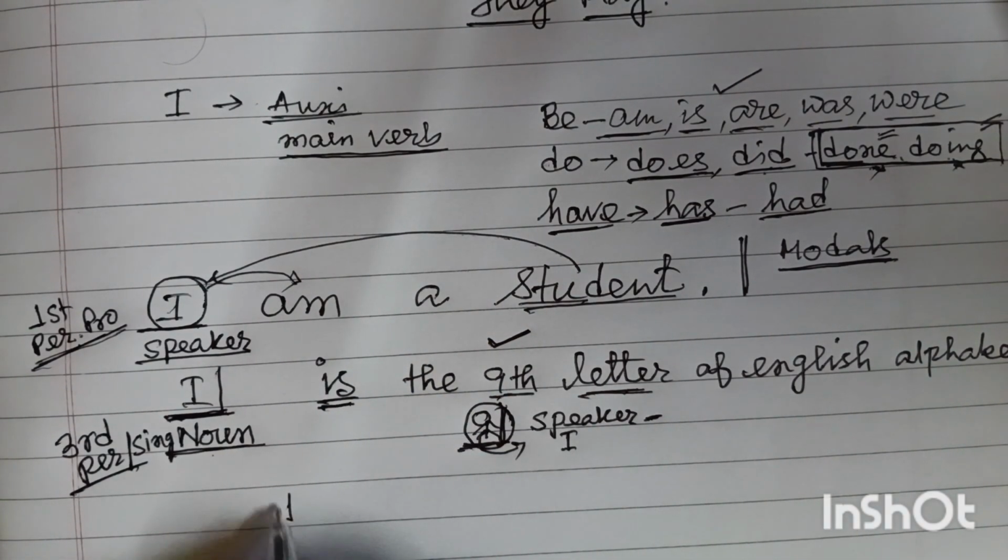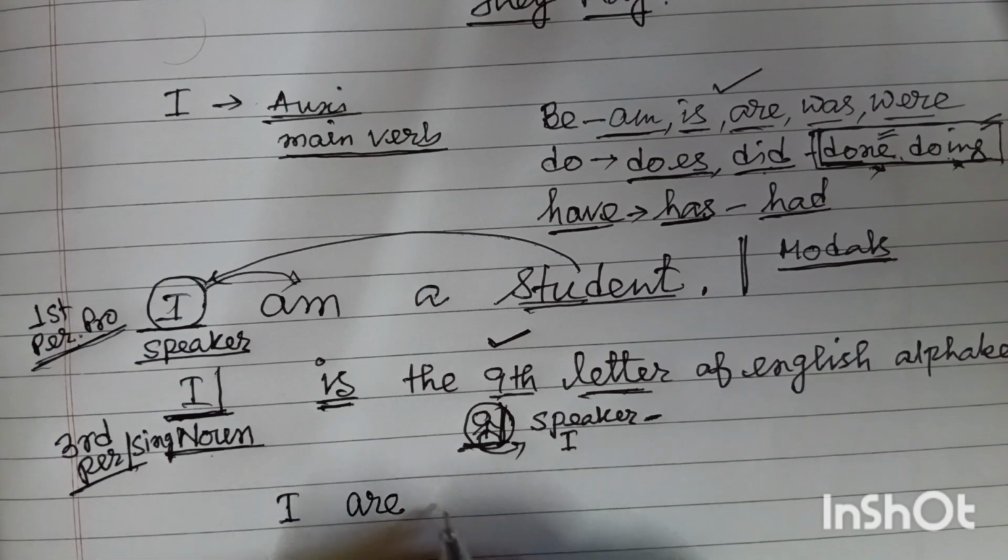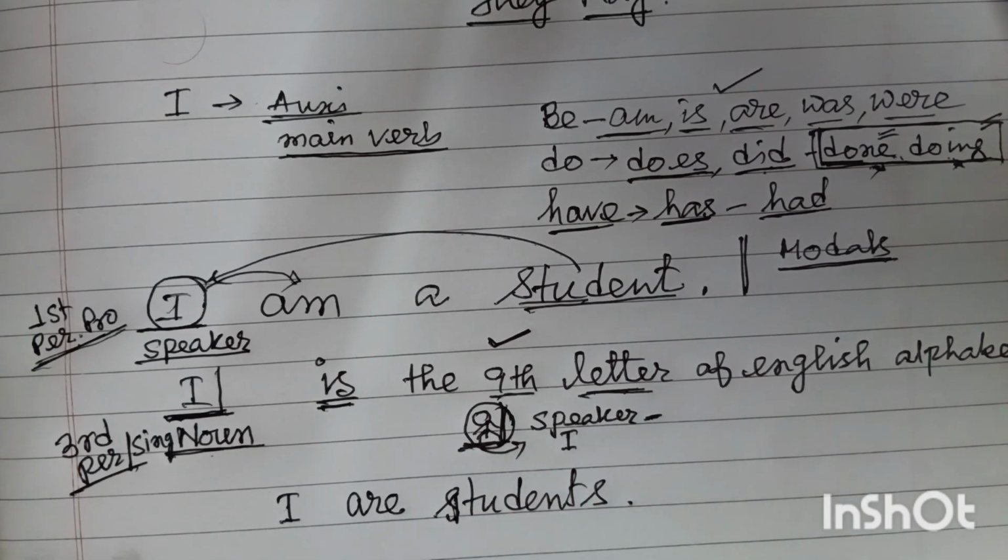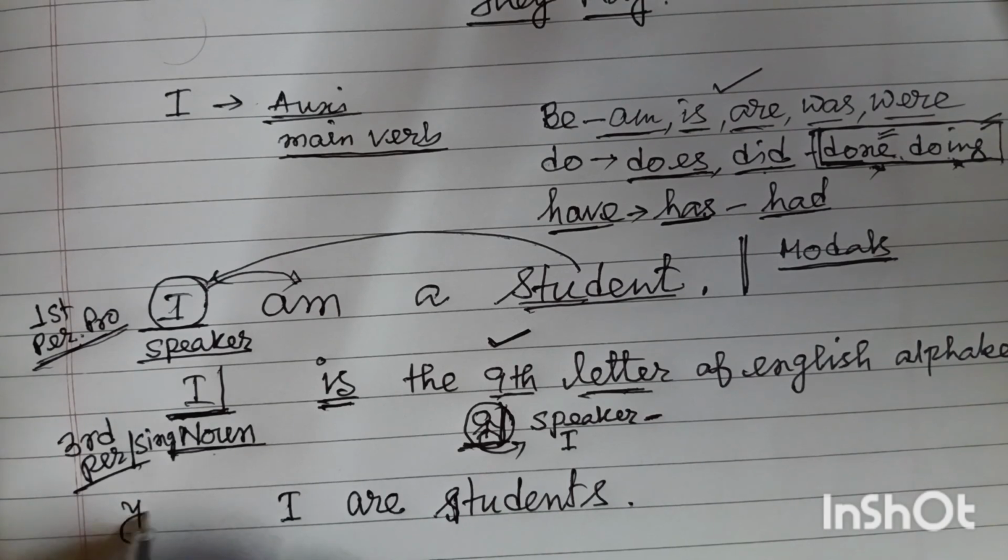Now, friends, you can see we will use I, are. Are playing, are students. Friends, here I am writing down some other things.